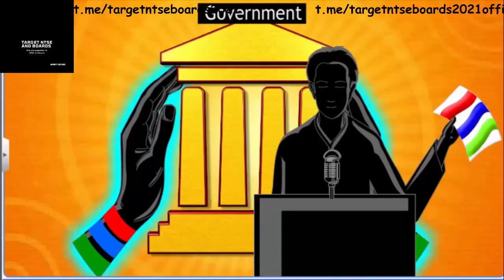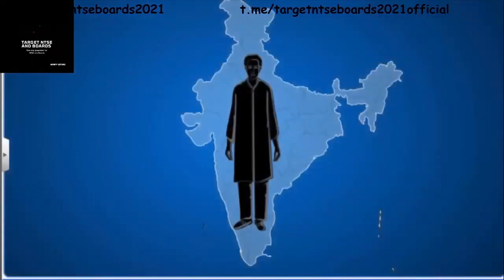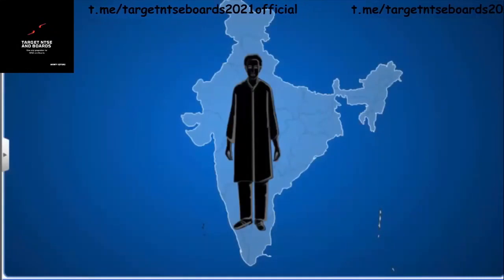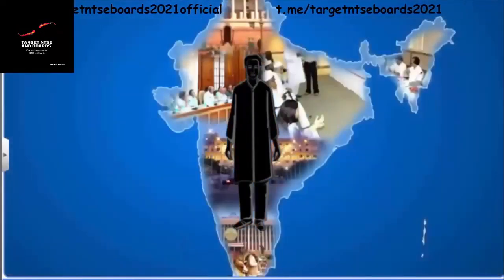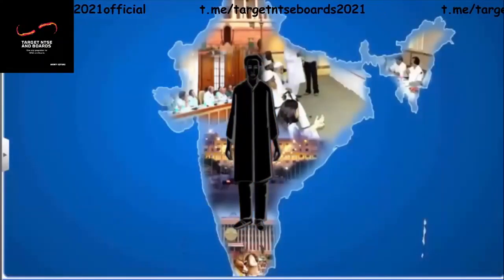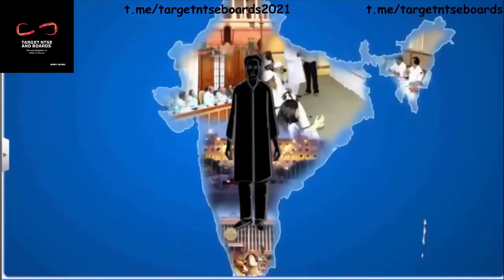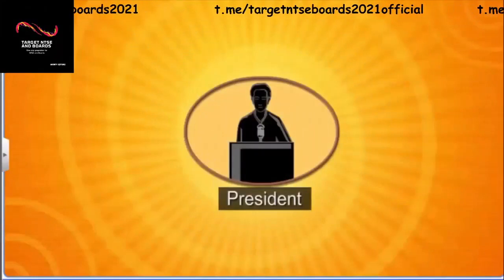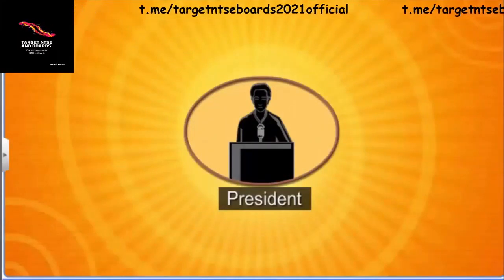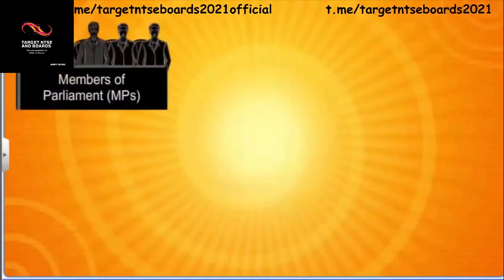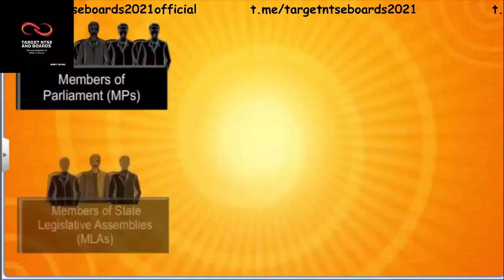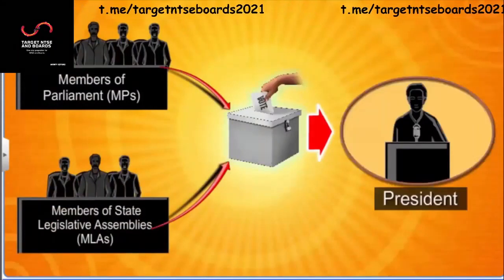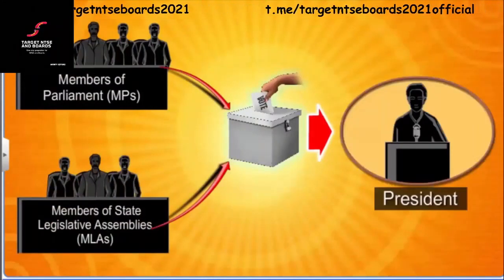The President is the head of the state and has nominal powers. The President supervises the overall functioning of all political institutions in the country to achieve the objectives of the state. The President is not directly elected by the people. All the members of Parliament or MPs and the members of the state legislative assemblies elect the President. Thus, in a way, the President represents the nation.